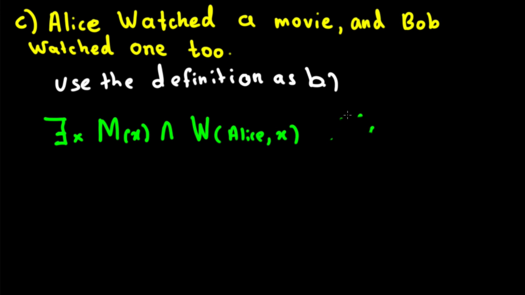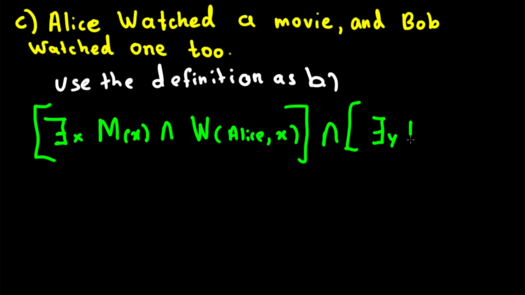Let's close it right here. We are going to say there exists another movie y, and Bob watched that movie, w of Bob, y. And that's how we express this one.